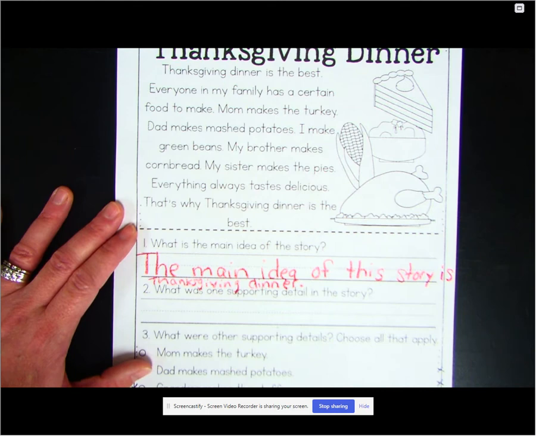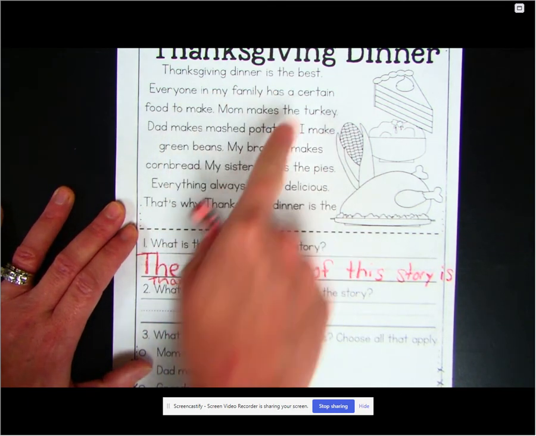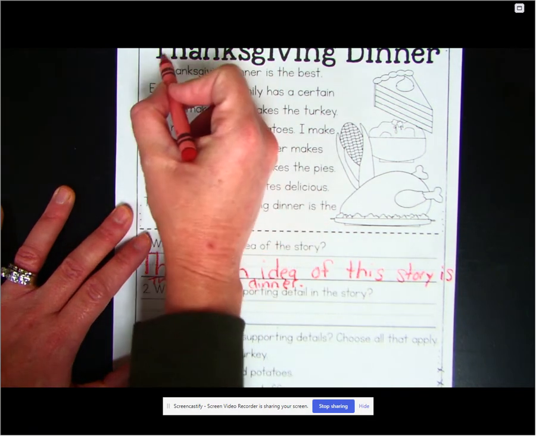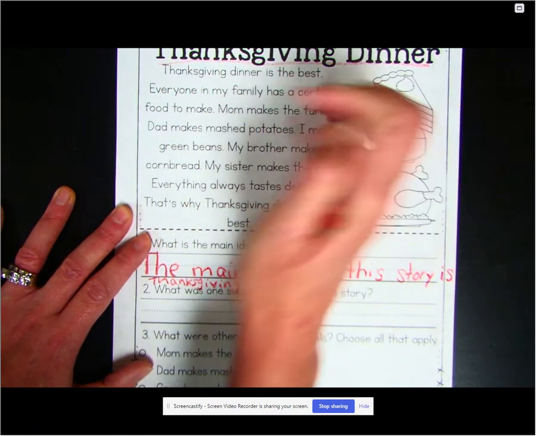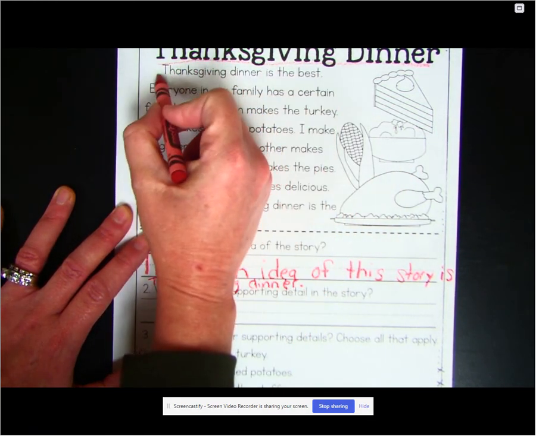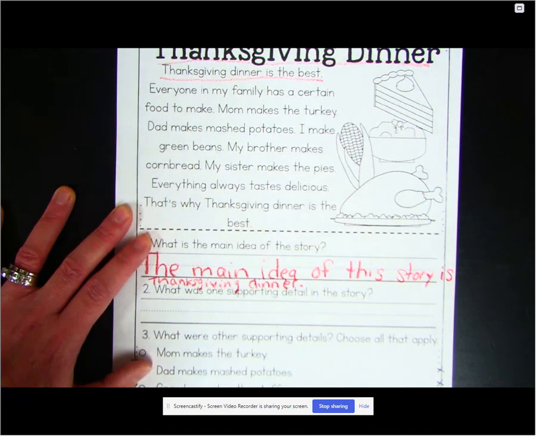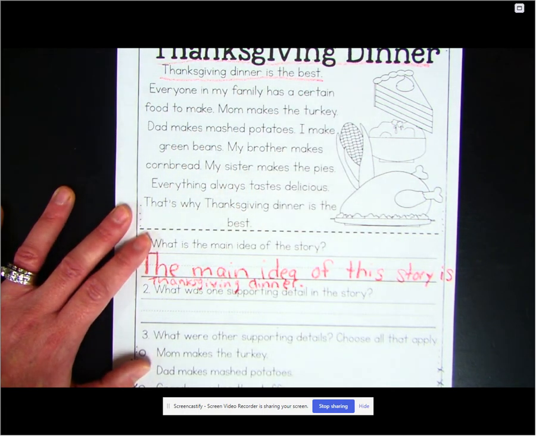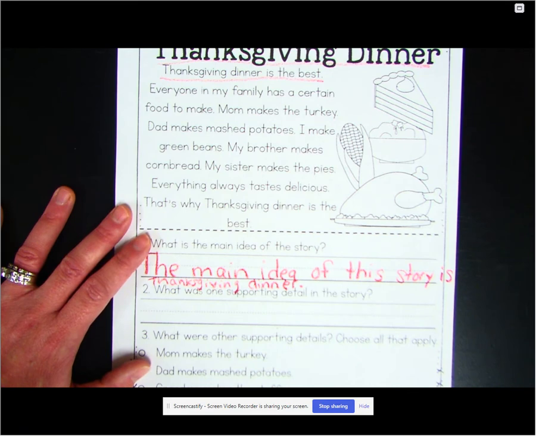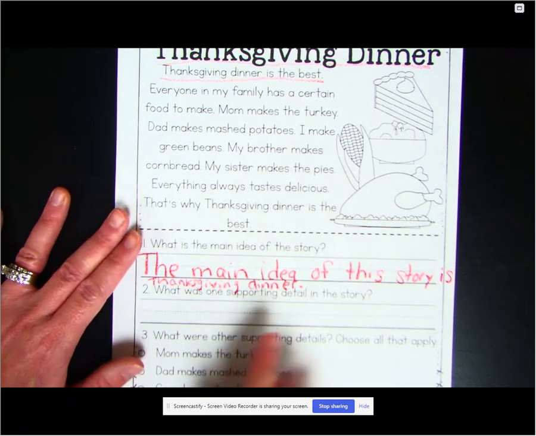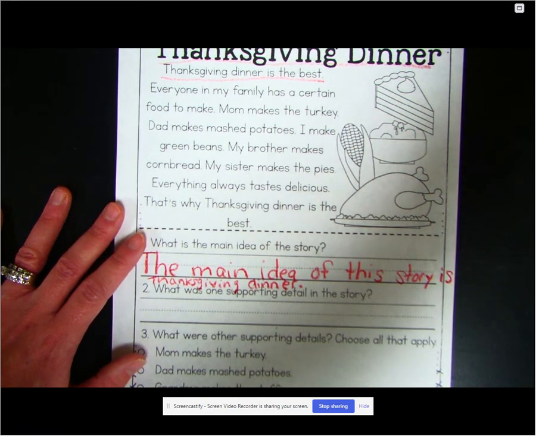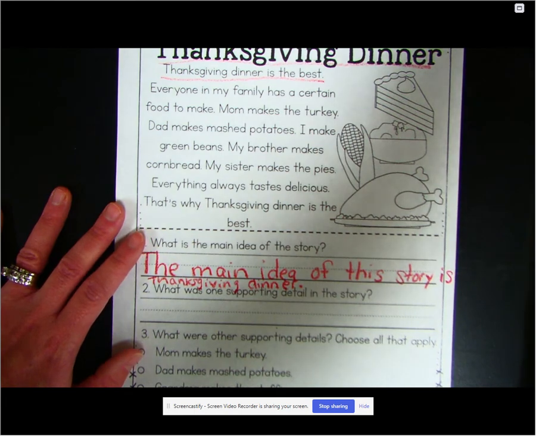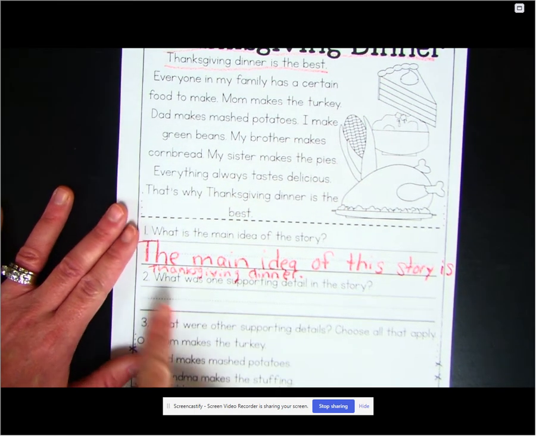Now, if I asked you that question and said, prove it to me, you would have to go back and find it in the text. You could underline the title, Thanksgiving Dinner, or even the first line, Thanksgiving dinner is the best. That proves to us that's what the text is all about. It proves that's the main idea. You can pause this video so you can write in your response. I'm going to go on to number 2.